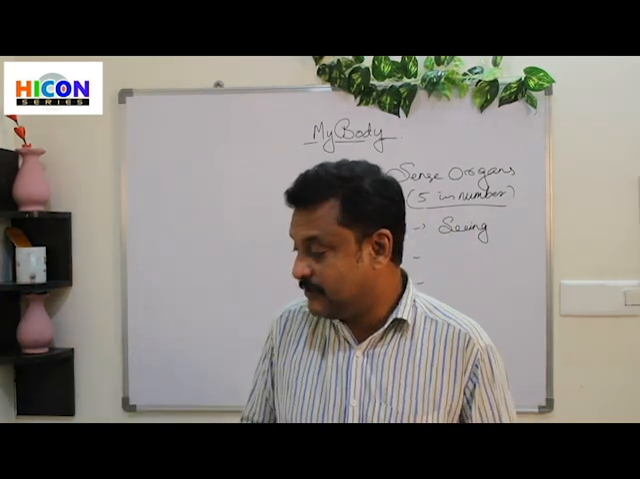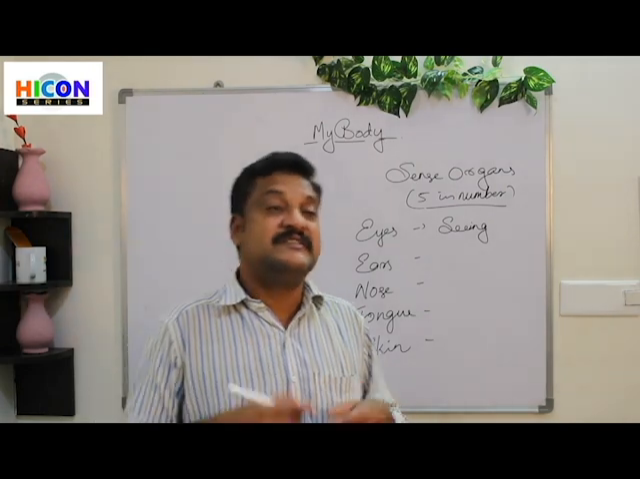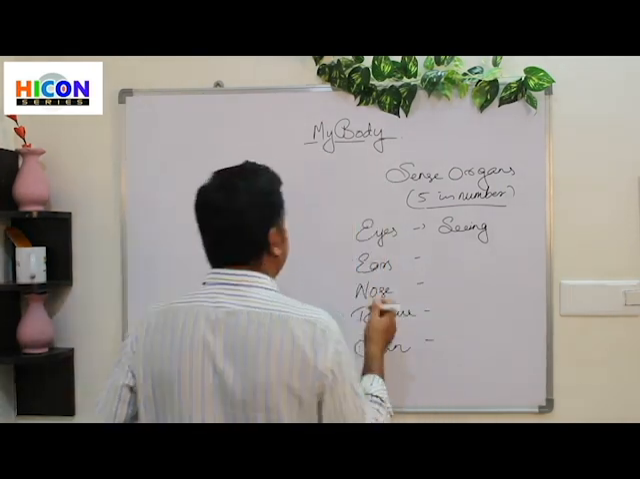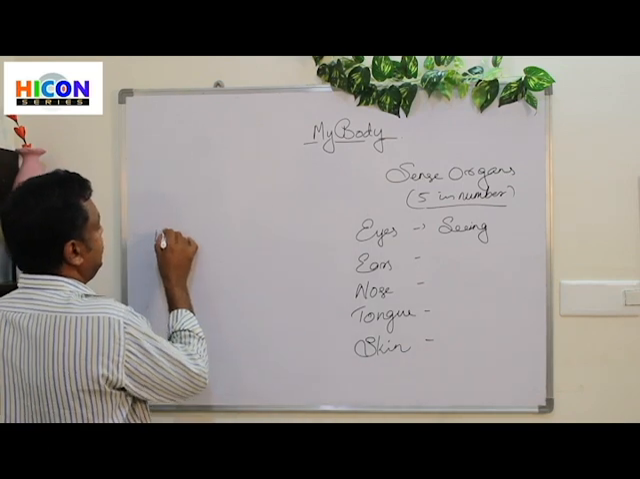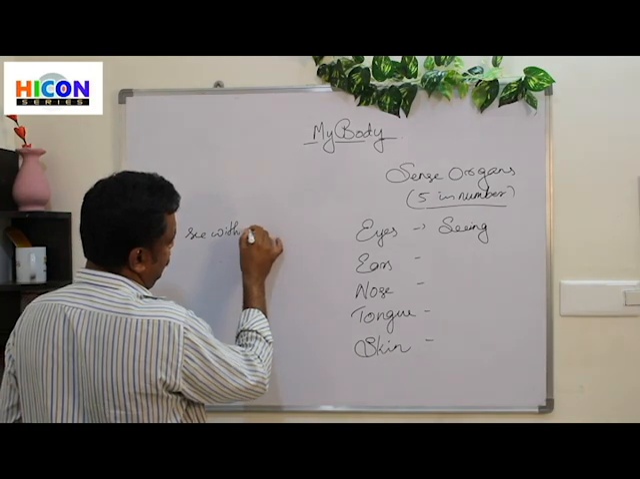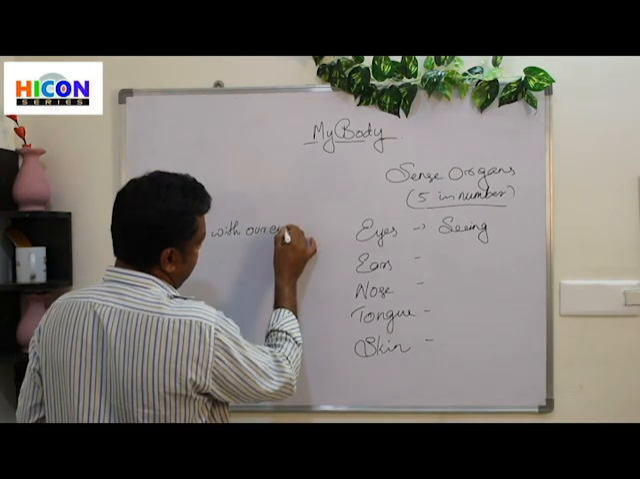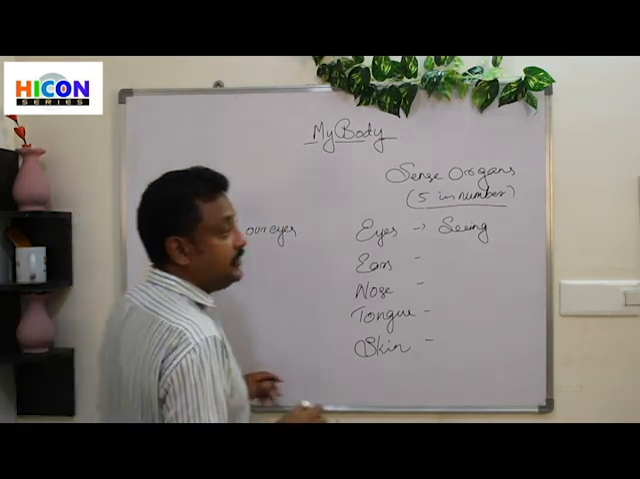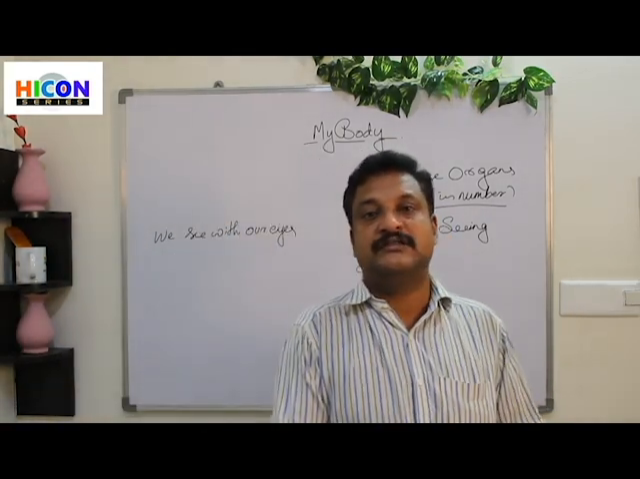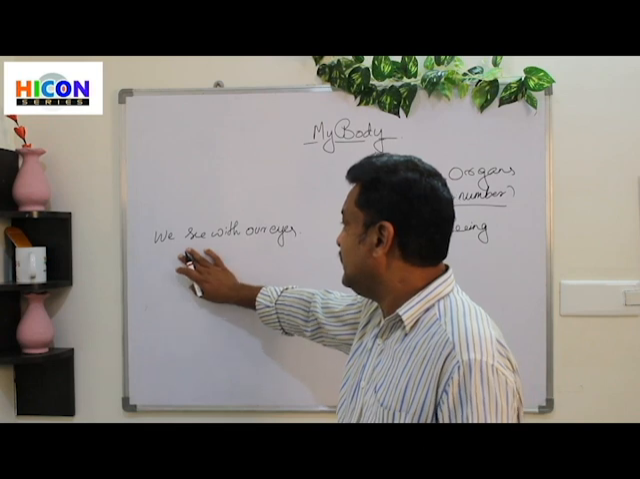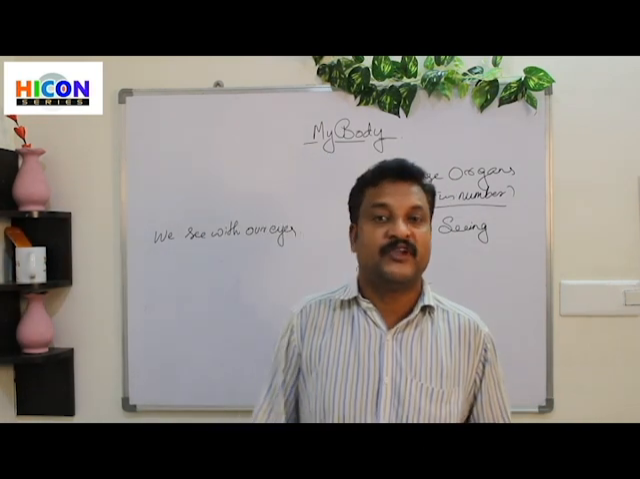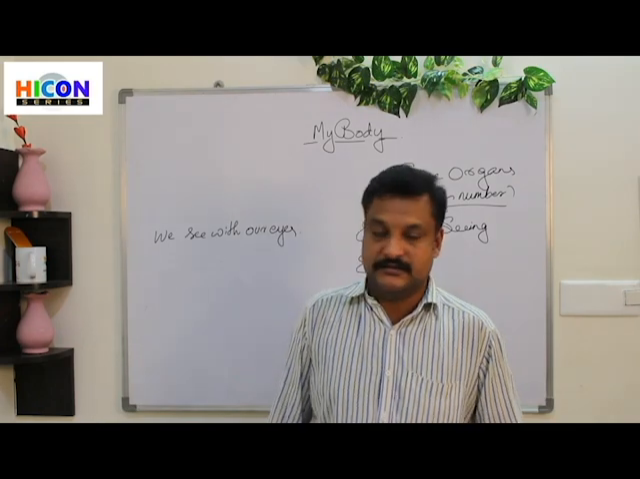Eyes help us to see. We see with our eyes. Okay, so I'll write the statement over here. We see with our eyes. So eyes are used for seeing things around us, and we say we see with our eyes. Clear?